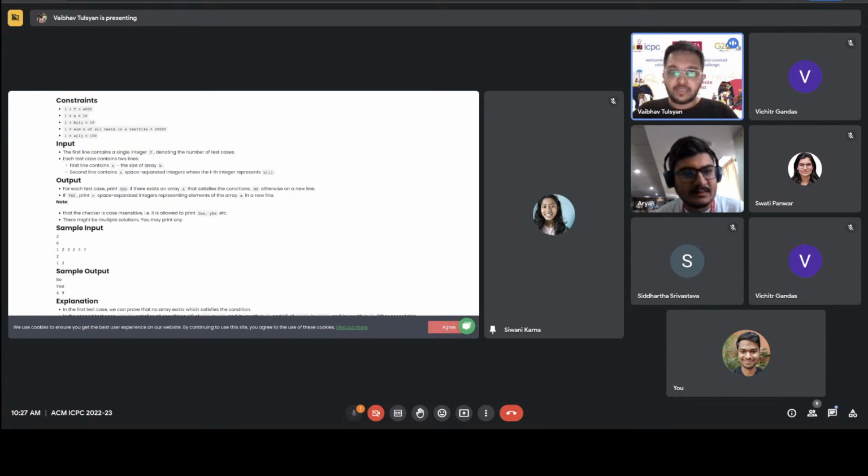Can you describe some incorrect ideas, maybe if you've seen some of the wrong submissions? When we were discussing it internally, even after observing that A equal to B worked, people missed some of the cases where the answer should be no. The first thing is that the adjacent difference should be at most one.